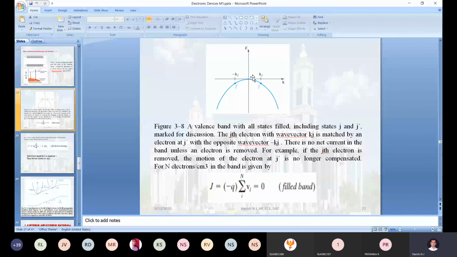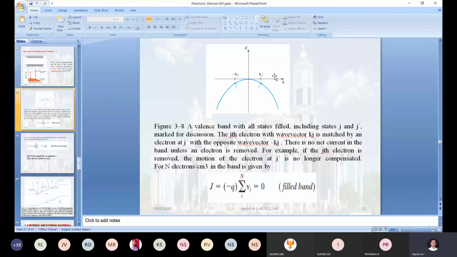I hope you are aware of the Pauli exclusion principle. In the valence band, one electron moves with positive half spin and the other with negative half spin, as per the Pauli exclusion principle we discussed in the prerequisite class. Based on that, the net velocity of the charge carriers in the valence band will be equal to 0, correct? So in that situation, it does not constitute any current.